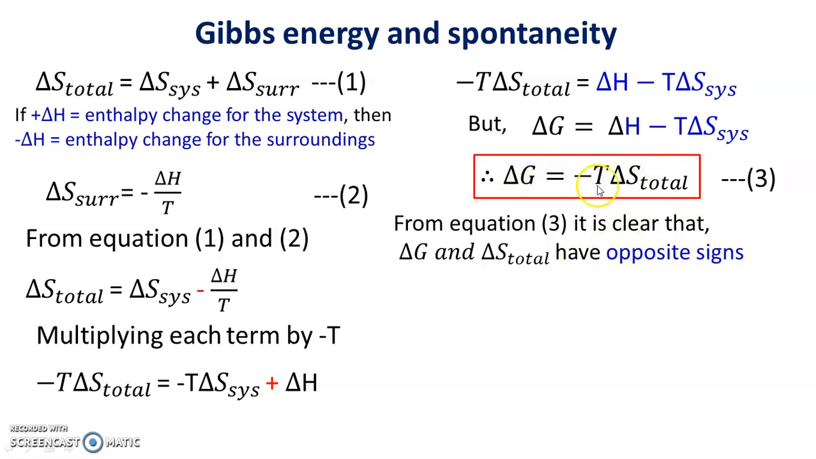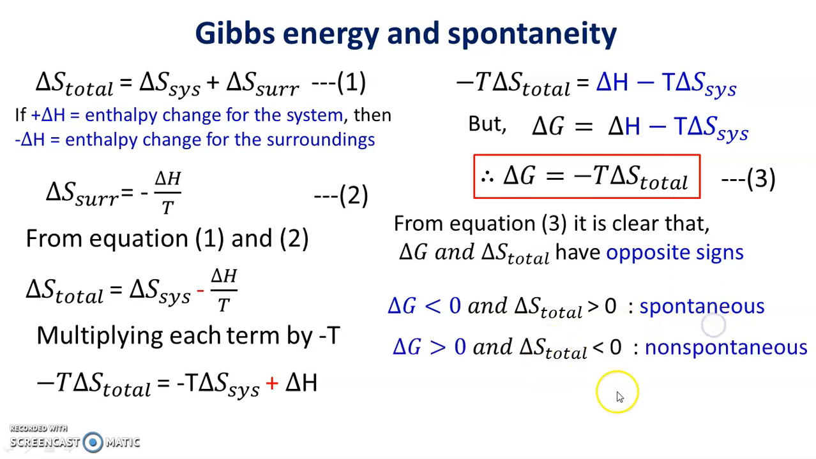and therefore lesser the value of delta S total, greater is the delta G, and therefore when delta G is less than 0 or negative, at the same time when delta S total is greater than 0 or positive, then process becomes spontaneous. Similarly, when delta G is greater than 0 or positive and delta S total is less than 0 or negative, then system is non-spontaneous.